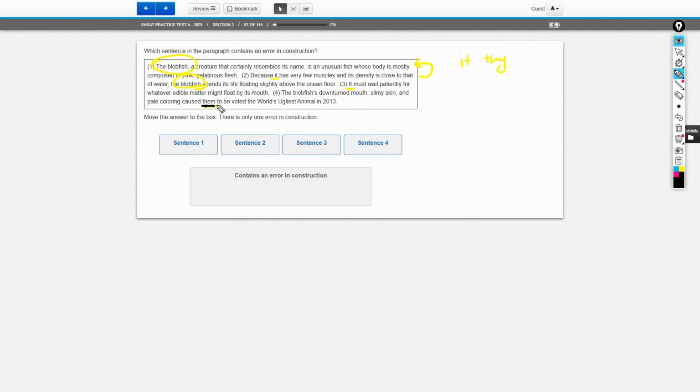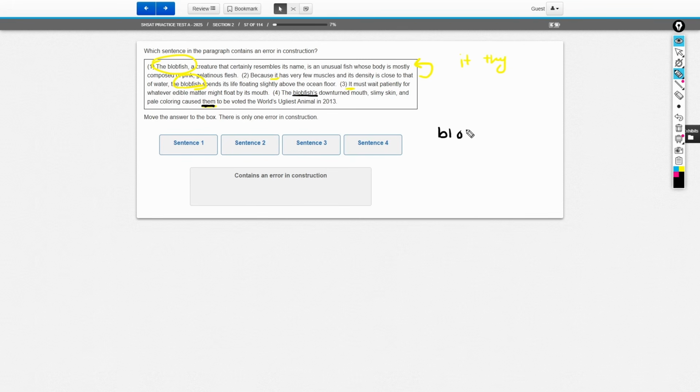We're talking about them, okay? But the subject of the sentence, what is them referring to? Well, it's causing them to be voted the world's ugliest animal. What animal am I talking about? Oh, I'm talking about the blobfish, right? Now, this sentence says the blobfish's downturned mouth. Am I talking about multiple blobfish or just one? For those of you that said multiple, you're actually wrong.